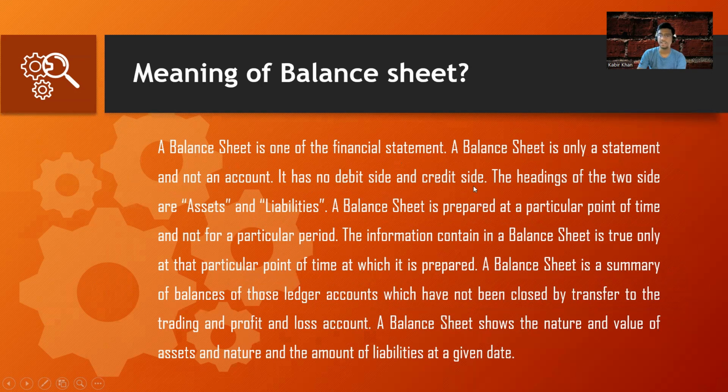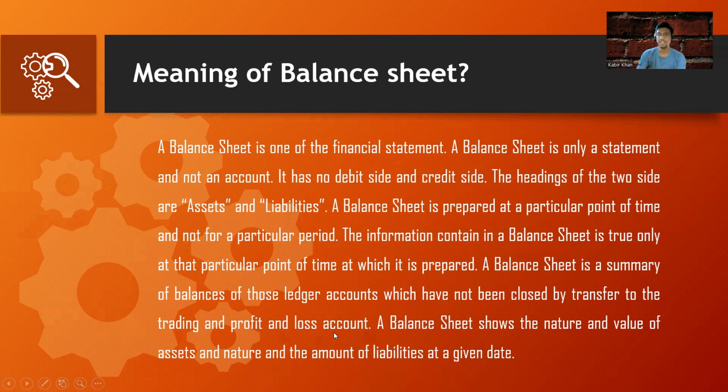It has no debit and credit side. The headings of the two sides are assets and liabilities. So here we don't have any debit or credit, but we have assets and liabilities. A balance sheet is prepared at a particular point in time and not for a particular period. The information contained in the balance sheet is true only at that particular point in time at which it is prepared. The balance sheet is a summary of the balances of those ledger accounts which have not been closed by transferring to the trading and profit and loss account.